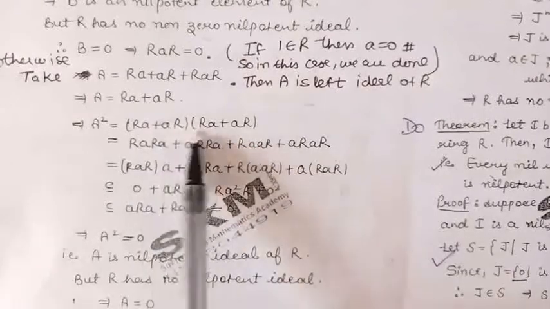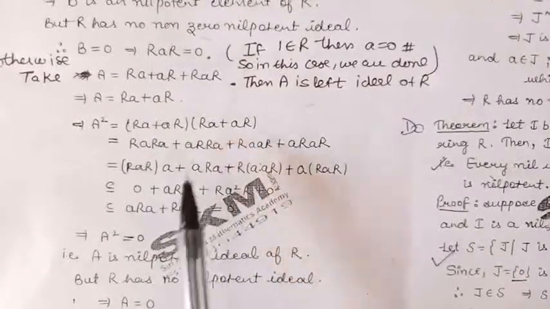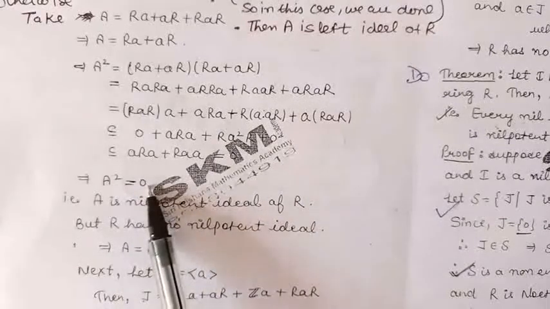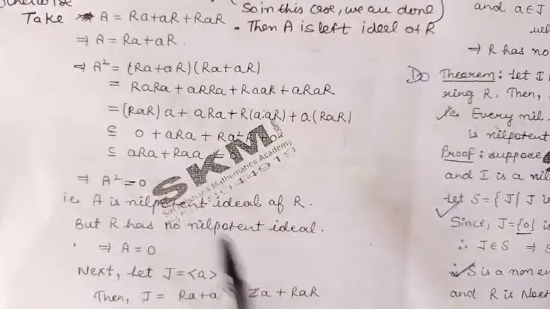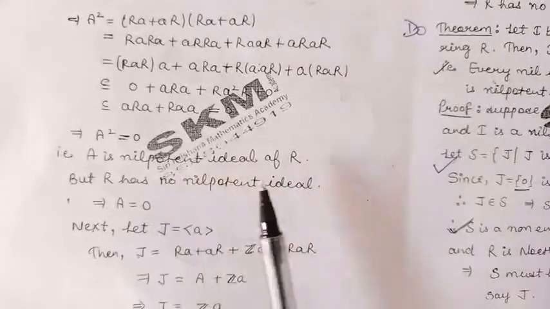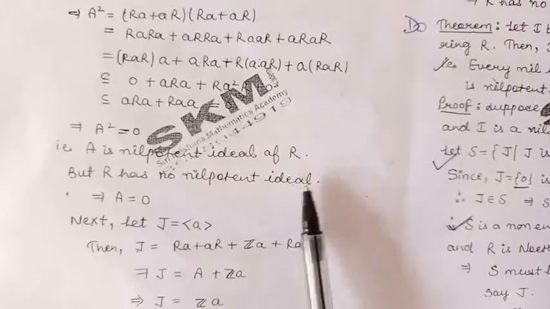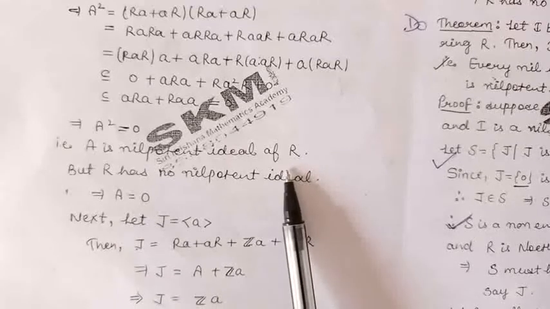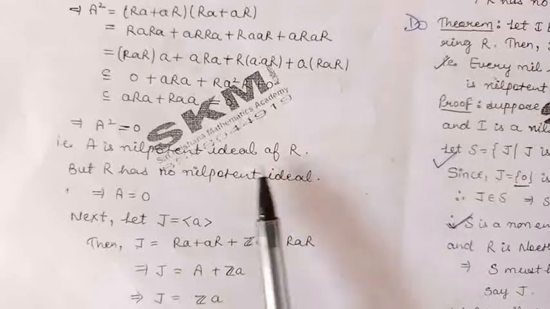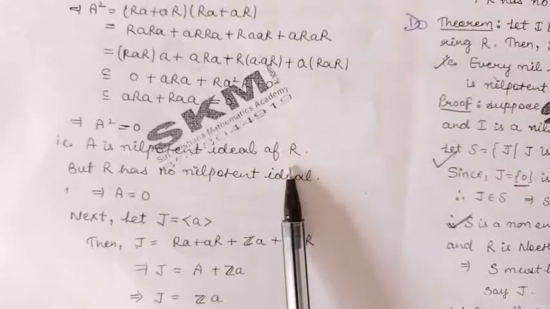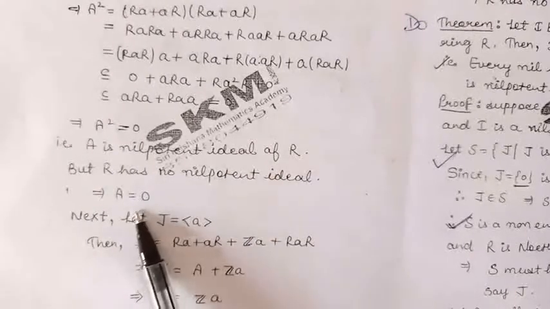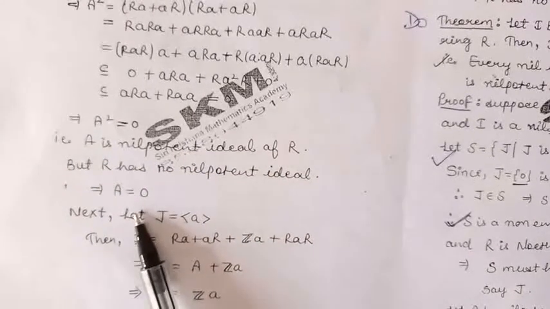Now you can multiply these two expressions and you can see that A square will be 0. So by definition, we can say that A is a nilpotent ideal of the ring R. But we are given in the statement of the theorem that R has no non-zero nilpotent ideals. So if the ring R has any nilpotent ideal, that must be 0. So A is the 0 ideal.